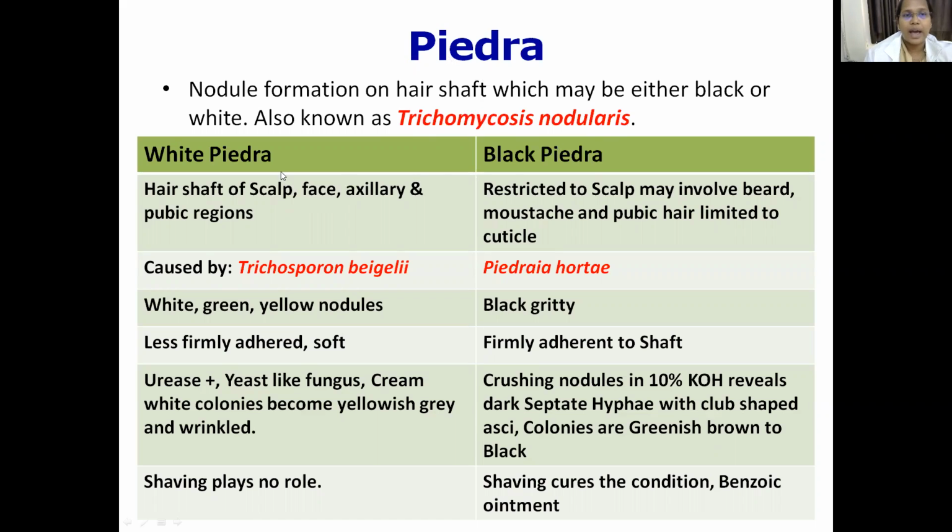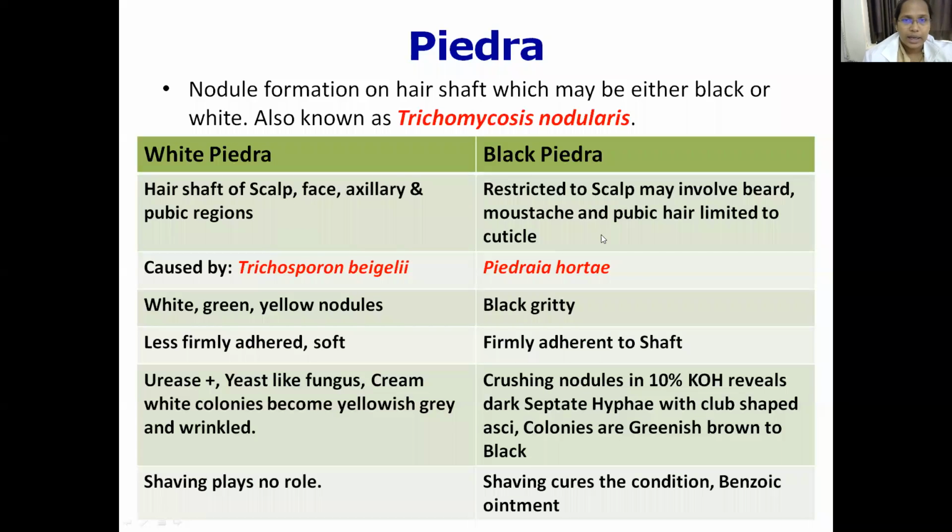As I told you, we have two colors of nodules produced, white Piedra and black Piedra. How do you differentiate them? White Piedra is the superficial infection of the hair shaft of the scalp, face, axillary and pubic regions.